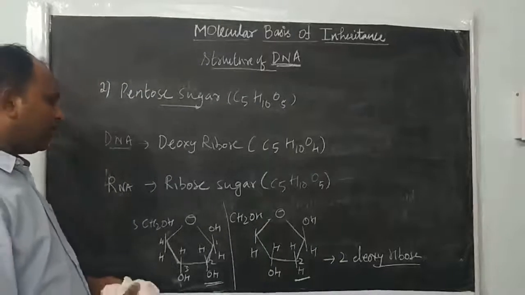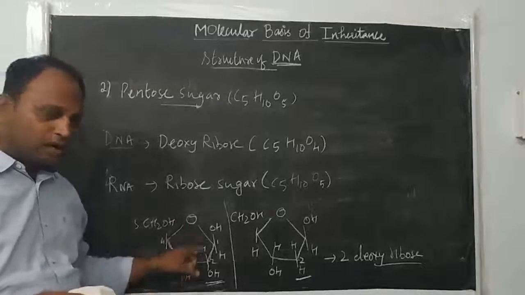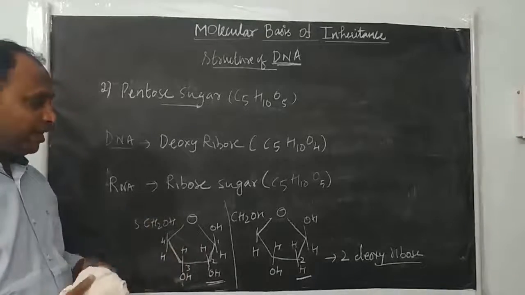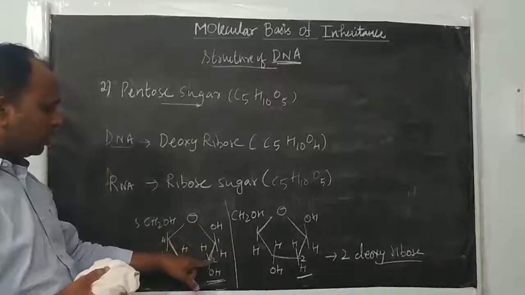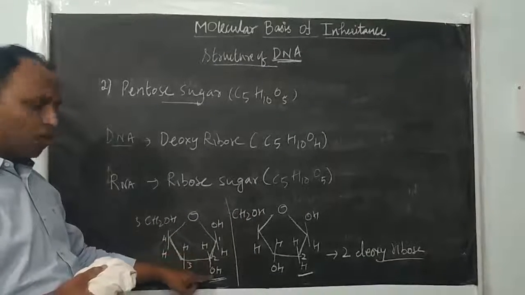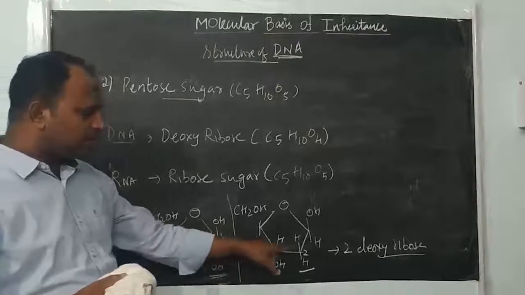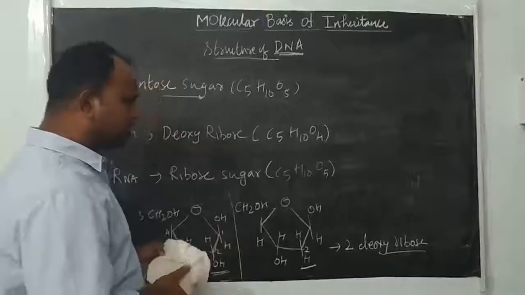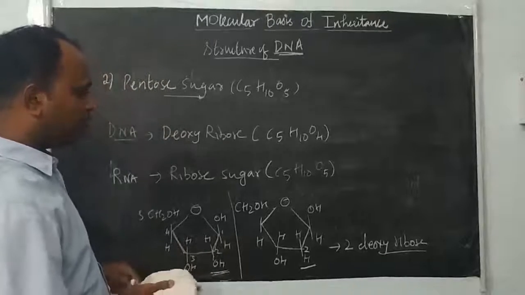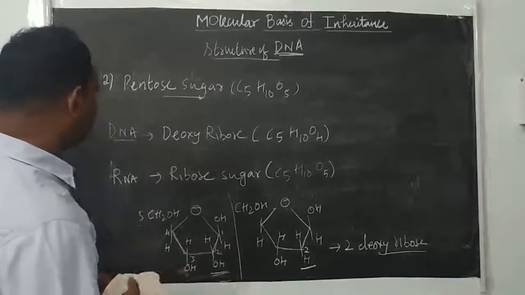So the type of pentose sugar present in the nucleotide of DNA is 2-deoxyribose. The type of pentose sugar found in the nucleotide of RNA is ribose sugar. The difference is that in ribose the second carbon contains an OH group, but in deoxyribose, instead of OH, it contains only hydrogen. One oxygen atom is less. That is the main difference between ribose and deoxyribose, right?